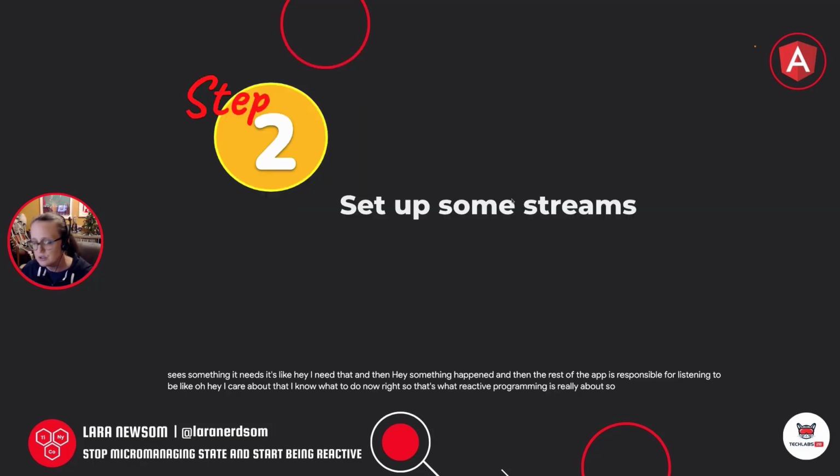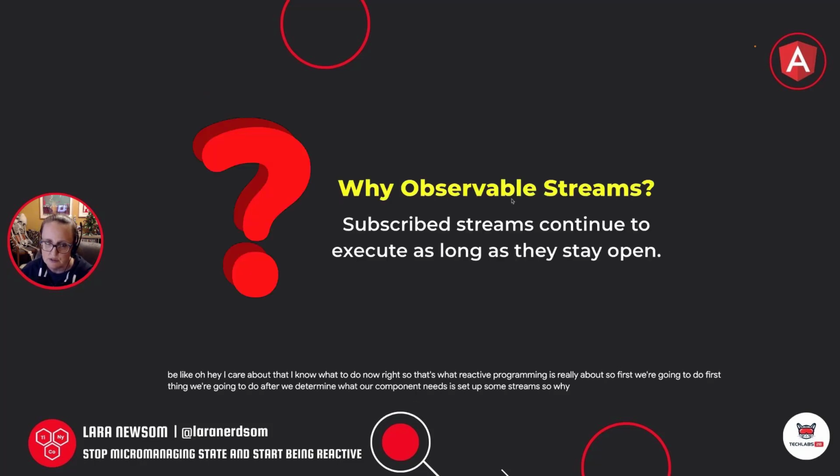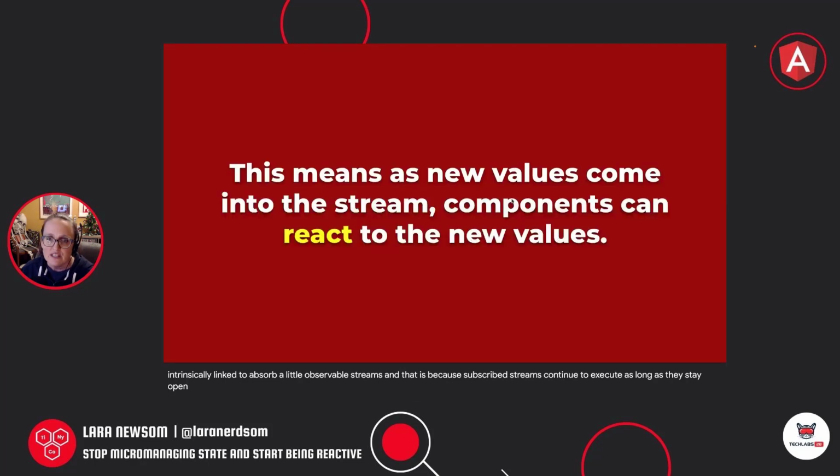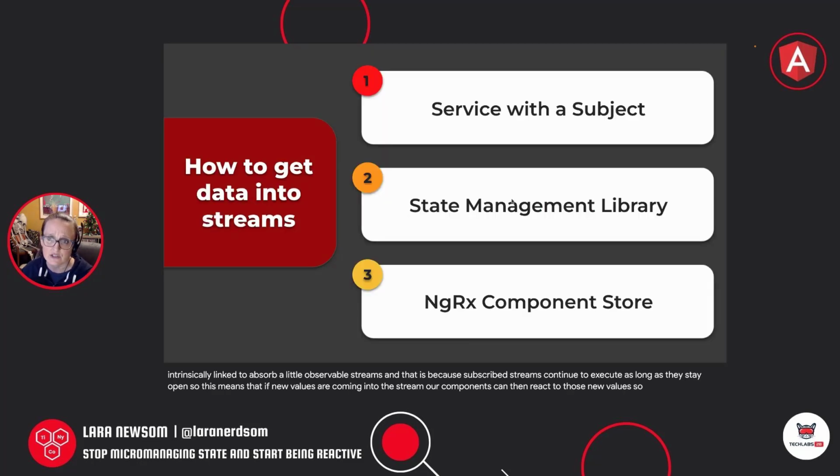So first thing we're going to do after we determine what our component needs is set up some streams. So why observable streams? Angular is intrinsically linked to observable streams, and that is because subscribed streams continue to execute as long as they stay open. So this means that if new values are coming into the stream, our components can then react to those new values.